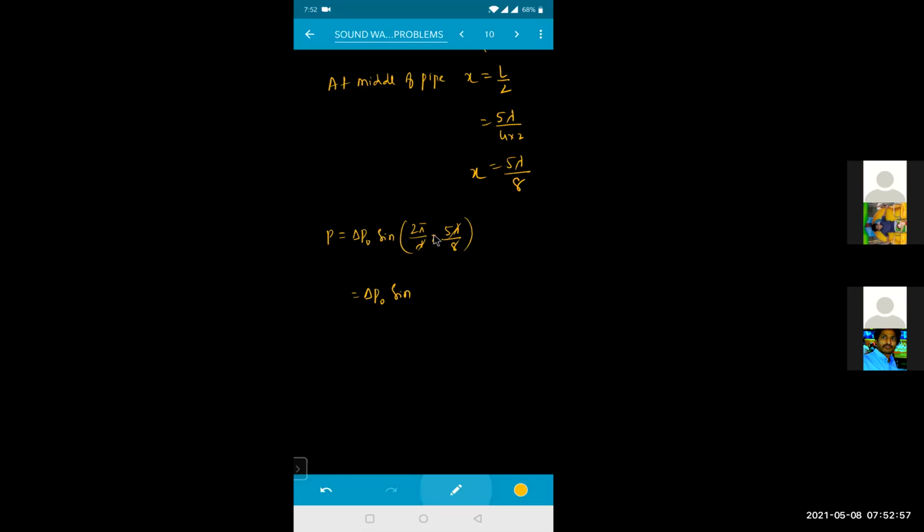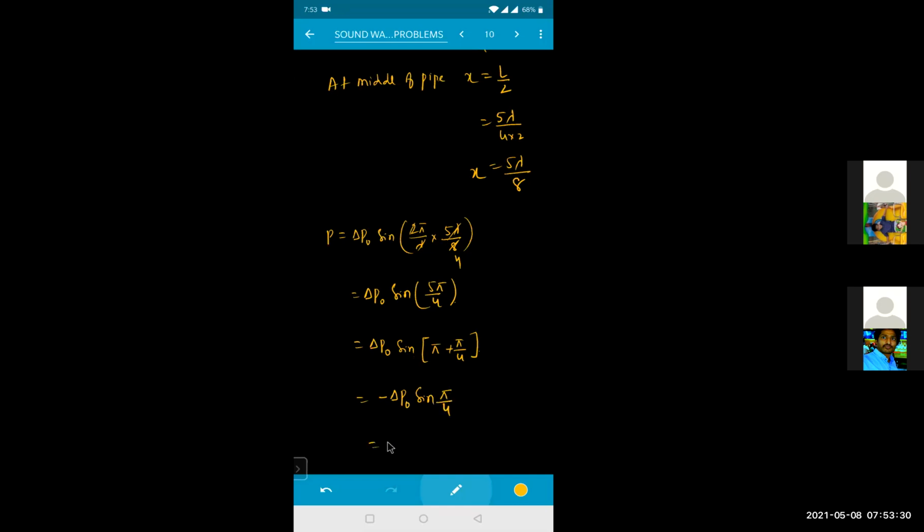This will become 2 ones, this will become 2 fours, and this will become 5 pi divided by 4. So delta P naught into sine 5 pi by 4, which is equal to sine of pi plus pi by 4. That is sine of 180 plus theta, which will become minus delta P naught into sine pi by 4.